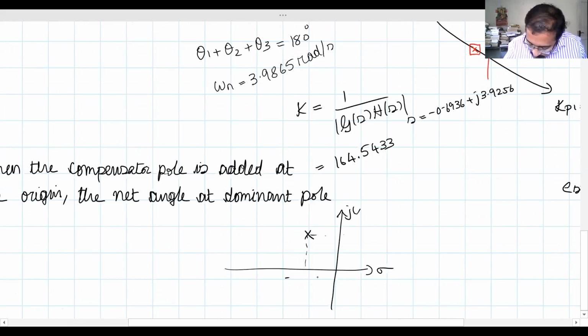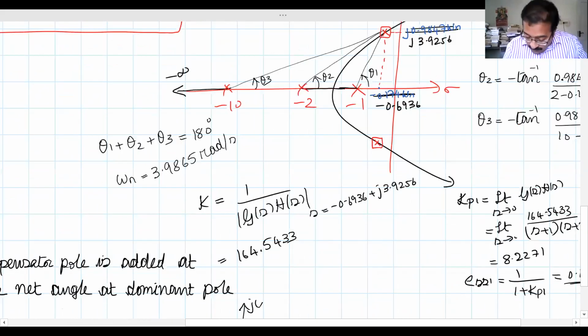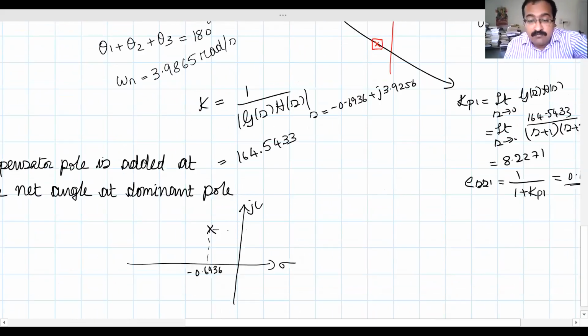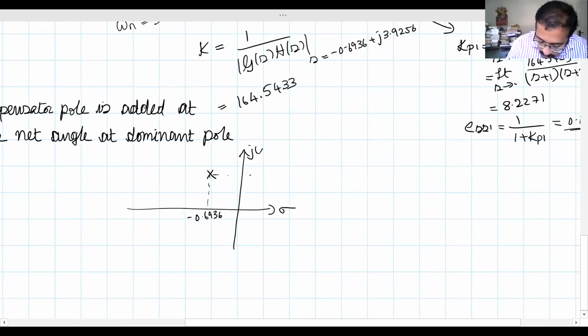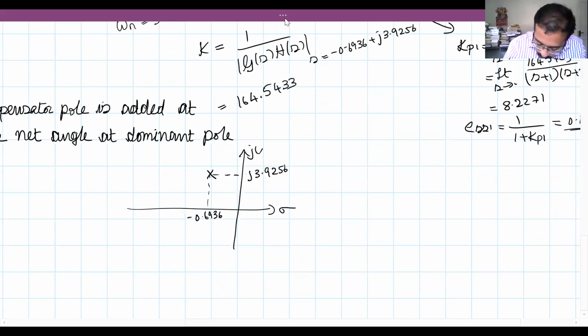Minus 0.6936, and the imaginary part was j 3.9256. Okay, so now we will add the compensator pole at the origin.